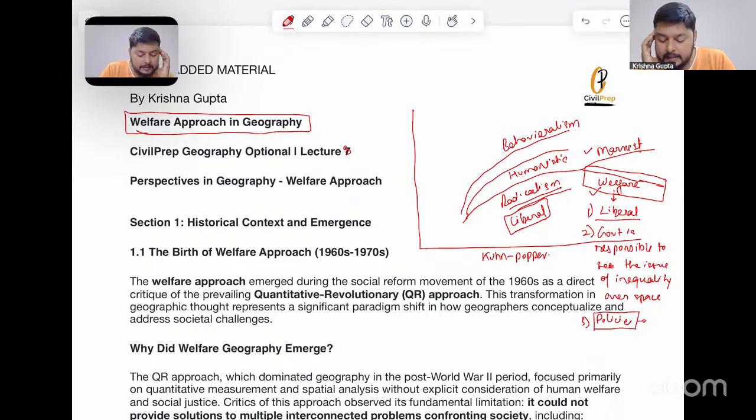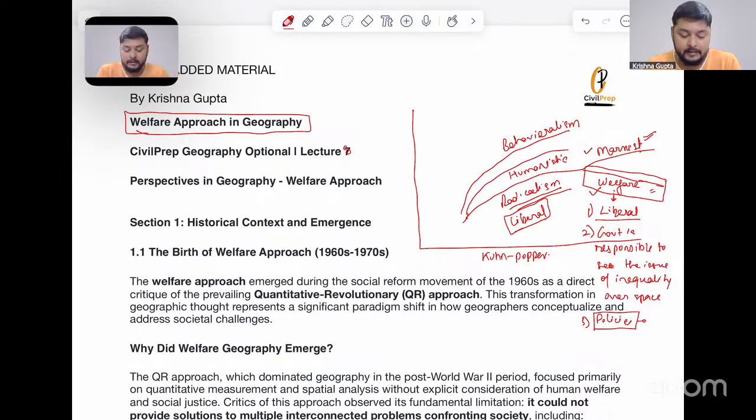Now, this stance was very different from the Marxist approach, where Marxists were not willing to have confidence in the government, because the government was itself a part of a political structure. They did not believe in the structural issues. So welfarism came out of the structural part, and it gave a different approach to understanding the issues prevalent over space.